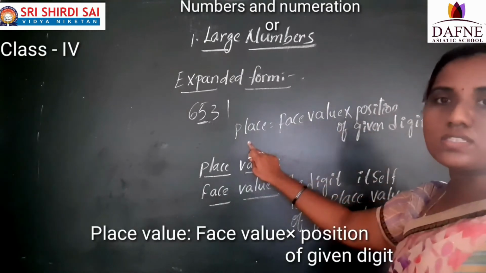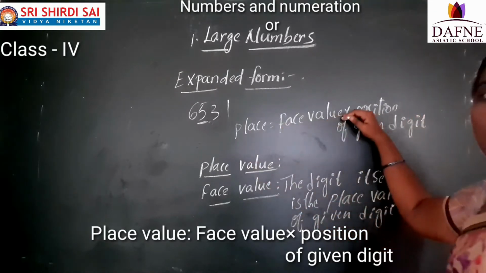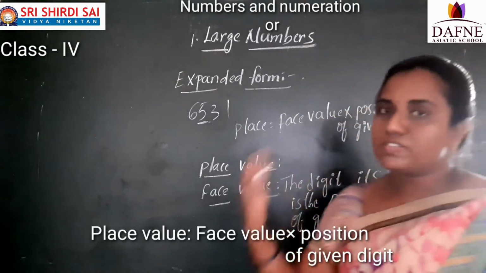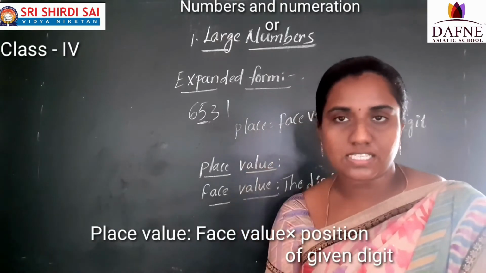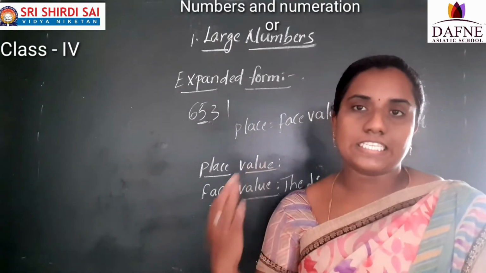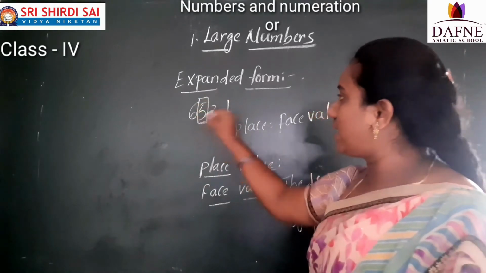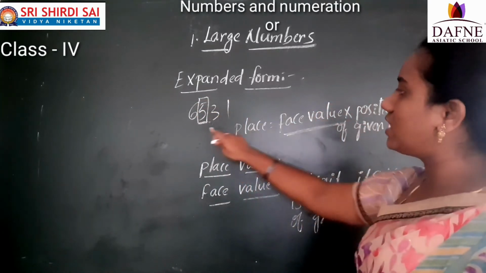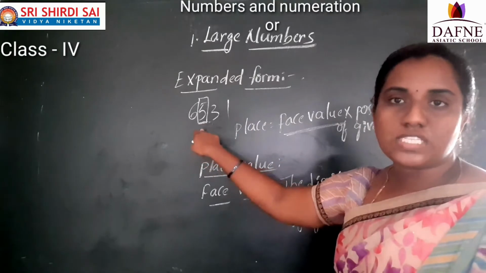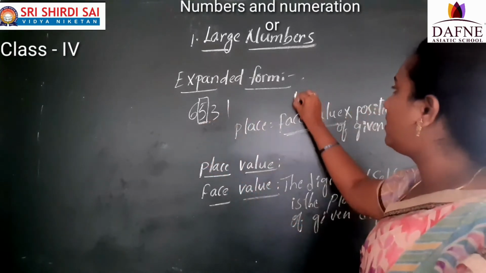So place value is equal to face value into position of the given digit. Face value, I already said, is the digit itself. So I want the place value of this 5. Face value means what we will write? What is the face value of 5? Face value of 5 is 5 only.